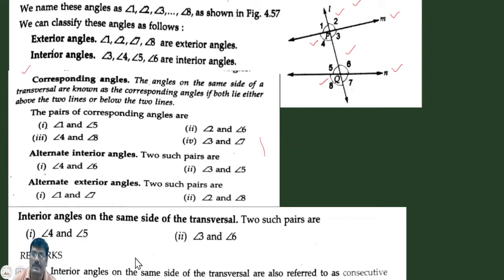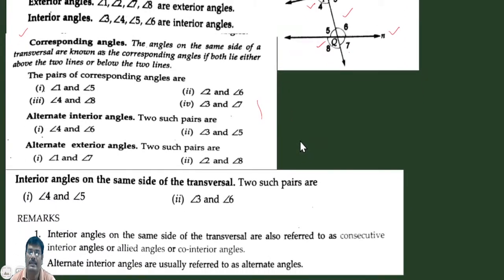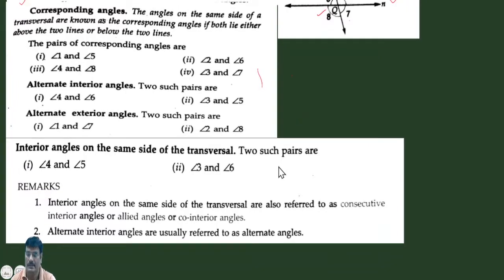So these are the two pairs. Now again see this. Actually there is some special name for this one. What is the special name? The interior angles on the same side of a transversal are also referred to as consecutive interior angles, meaning one after the other, 4, 5 and 5, 6. It is also known as allied angles or co-interior angles.